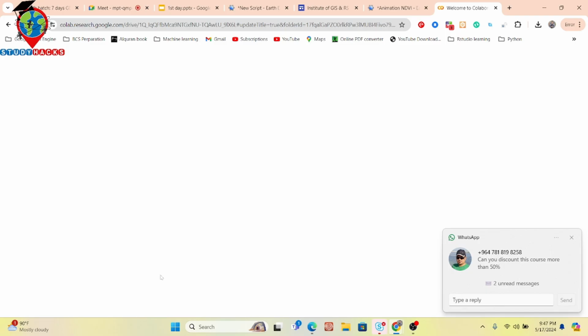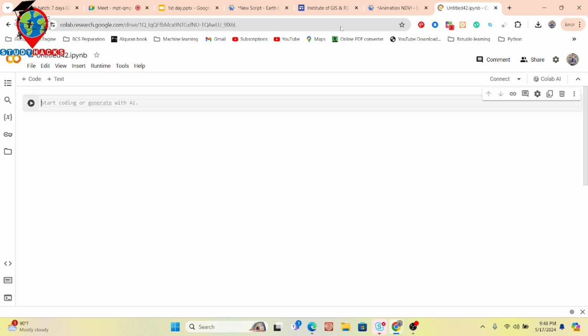Okay, so now I try to show you how we can easily set up Python for the Google Earth Engine. Some network issue. Okay, so here you can see this is what the code editor looks like. Here we find start coding, so we can get some cells. Otherwise, it's totally blank.